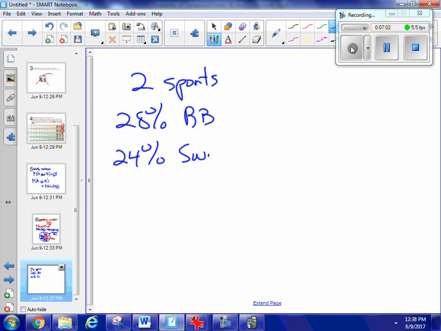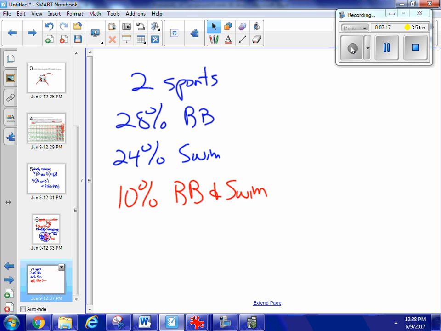But what if we also know that 10% of student athletes are on the basketball and the swim team? So we have some overlap. Some students are playing only basketball. Some students are only swimming. But 10% of the students are on the basketball team and on the swim team. Well, that changes our probabilities also.